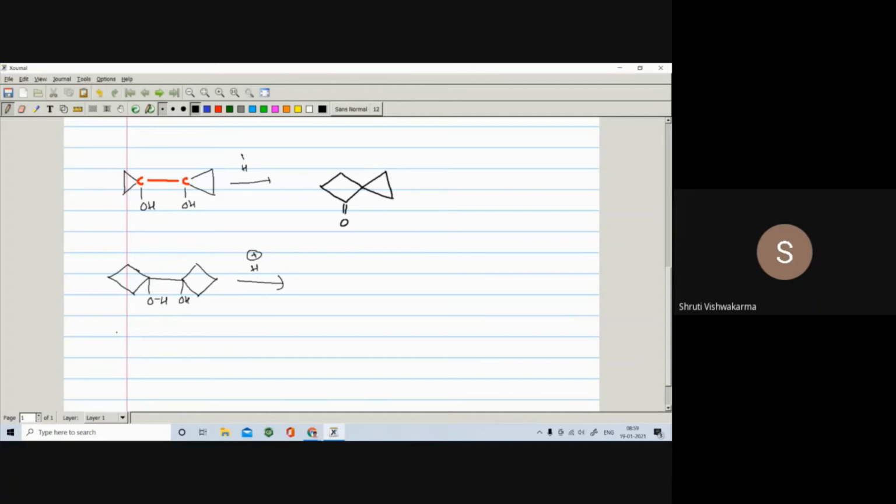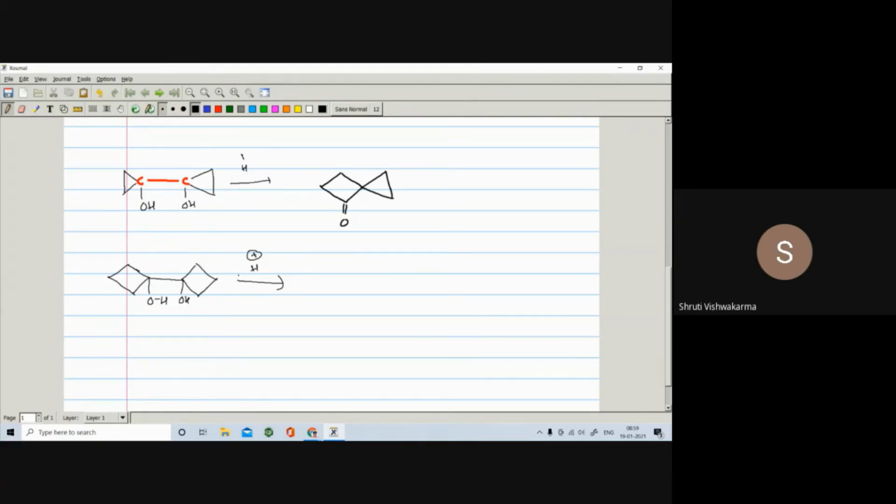Look here, when the two OH groups are directly attached to the carbon atom, and the reagent is H plus, you just have to write down that it is an example of the Pinacol Pinacolone rearrangement reaction.